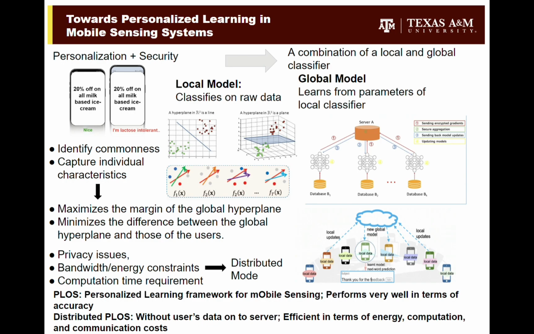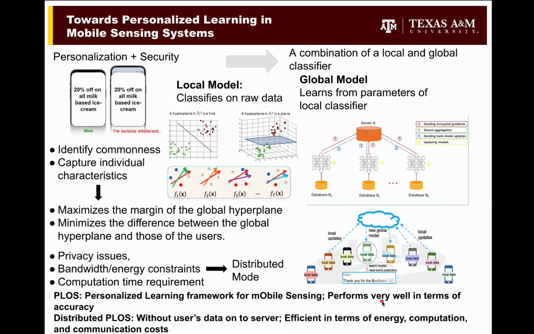A system like this is presented by PLOS, which is also known as personalized learning in mobile sensing systems. What PLOS suggests is that we can use a combination of two models hosted at different places to potentially achieve better performance than a single classifier. The idea is that we want to perform a binary classification task, and we have instances where we have unlabeled data due to privacy concerns. The local machine tries to label all the data within two classes. When we have unlabeled data, the optimization process tries to approximate the unlabeled data to at least one of the classes.